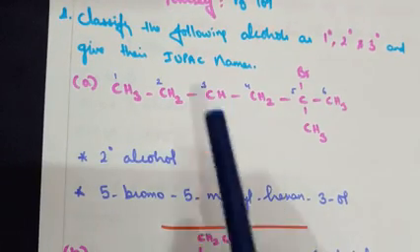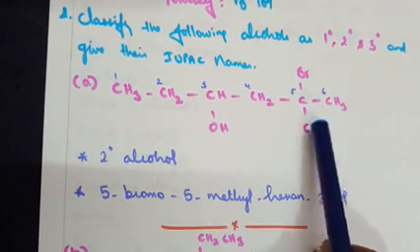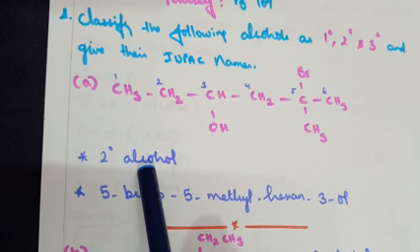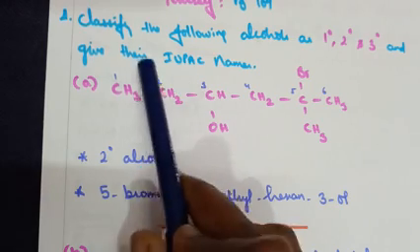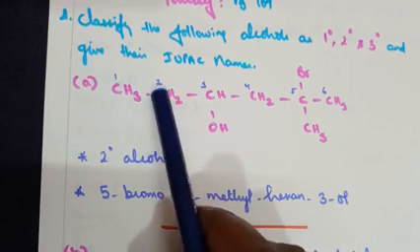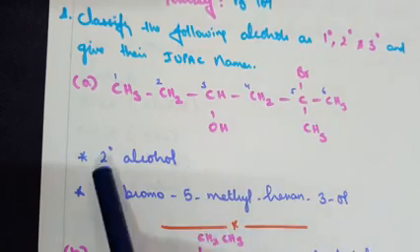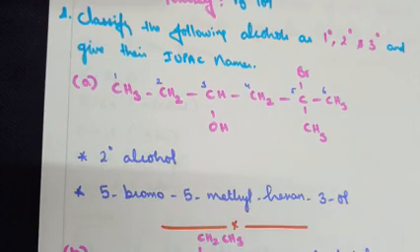The first question, the structure I have written as it is given in the textbook. Now, what type of alcohol is it? Secondary alcohol. Why do we say so? The whole thing makes up one alkyl group. This side is making up another alkyl group. So, we call it a secondary alcohol.